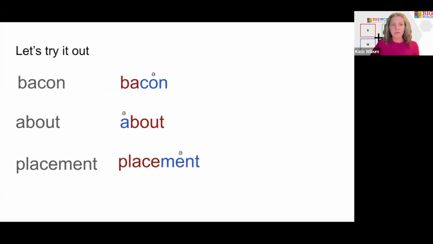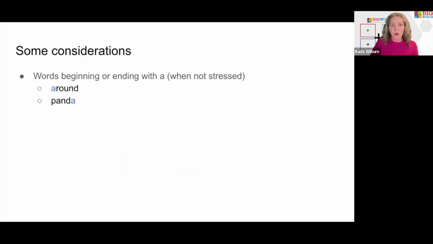So when we think about the schwa, there are some considerations. We want to think about words that begin and end with A, like around or panda, because those are generally going to have a schwa sound. This is not always true. If there are words like act or activity, you hear the short A sound, not the schwa. We don't say "uhctivity." So there are some exceptions here, as there usually are. But in general, for words that begin or end with an A, we're going to want to consider that schwa sound.